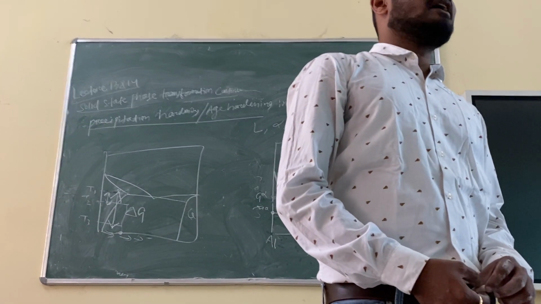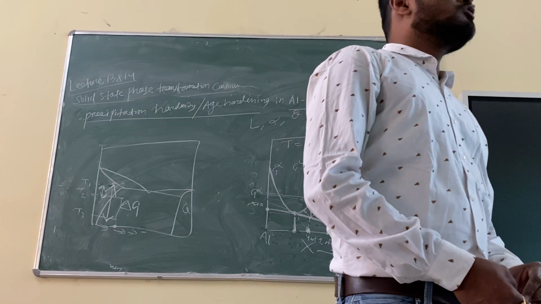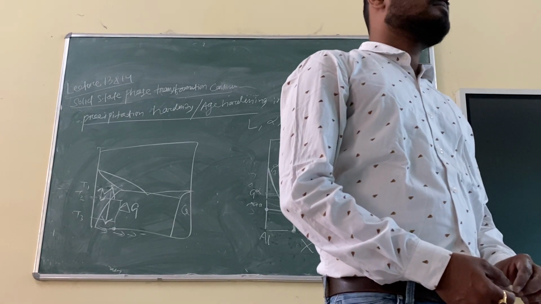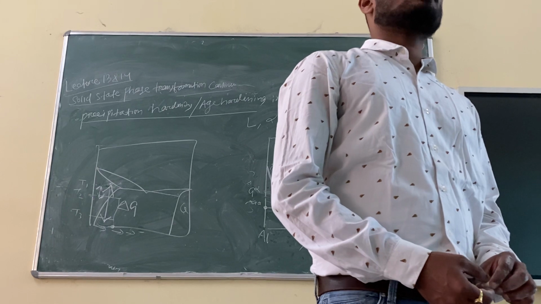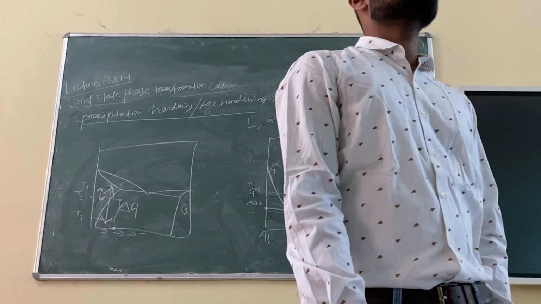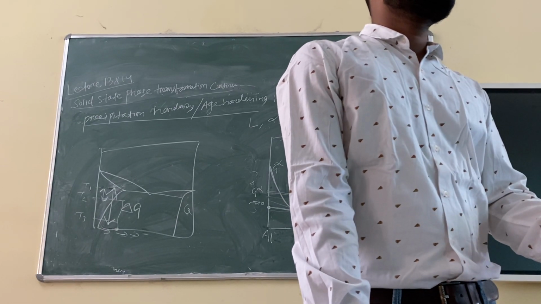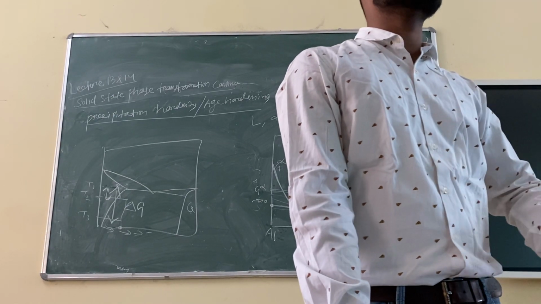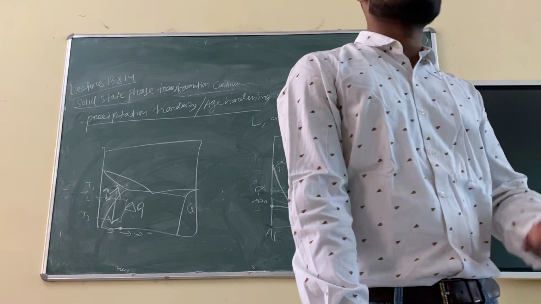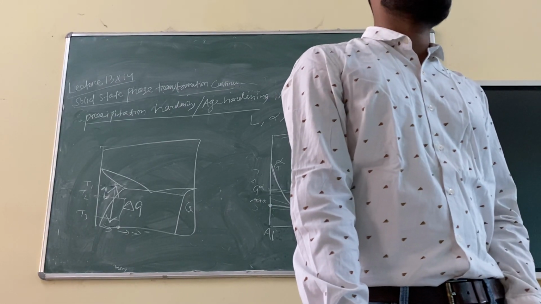Okay, this kind of alloy is called duralumin. Maybe in school days you might have studied duralumin. Duralumin is used to make aircrafts or aeroplanes. The alloy of aluminium and copper is called duralumin. Why? Because aluminium is very light. You cannot fly a component which is heavy or denser. Aluminium is very light, and the amount of copper is also very less, like 4% copper, right? And aluminium also has good strength, right?